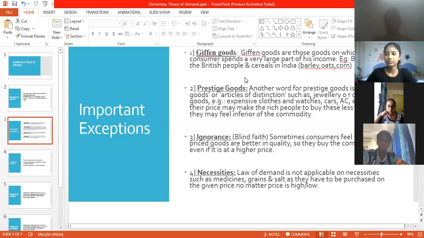So the same thing is stated. Sometimes consumers feel that expensive products are better in quality, so they go and buy them, even if they are not able to afford it, despite the income effect. Still, they go and buy it. Why? Because it is expensive, and maybe because it is expensive, they feel that it is of good quality, correct? Quality.